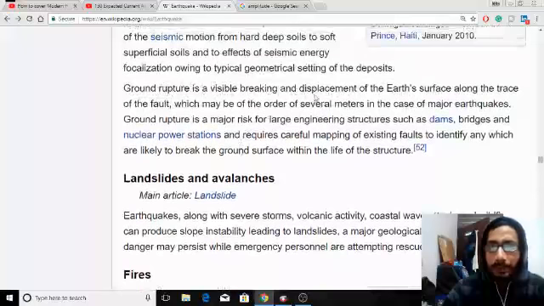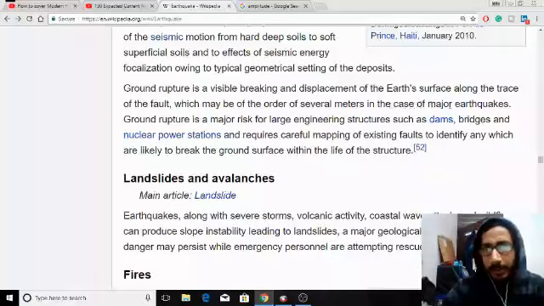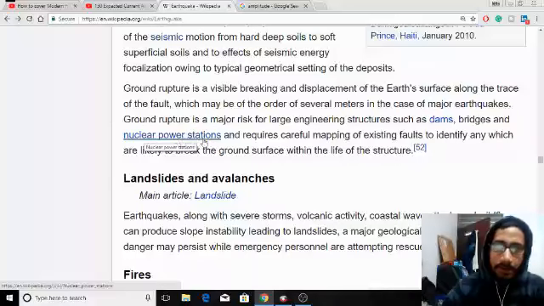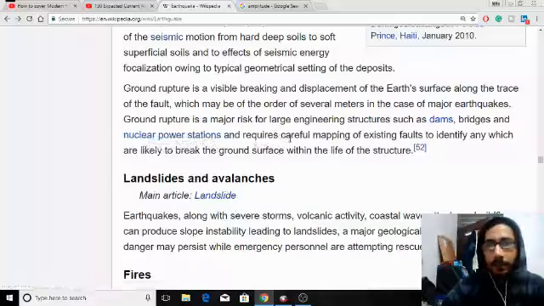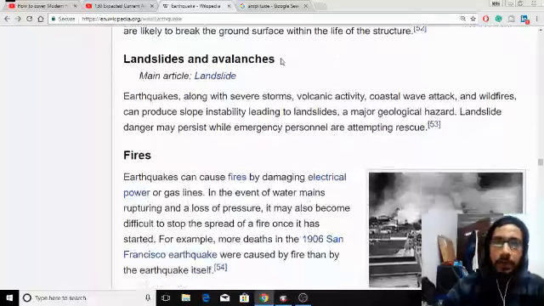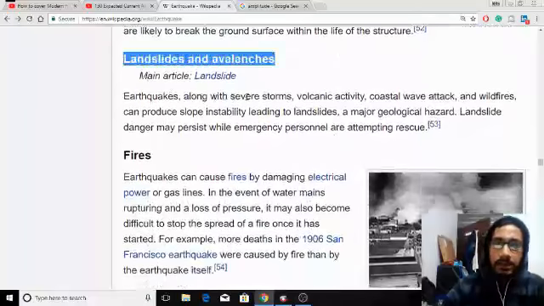Ground rupture is the visible breaking and displacement of the earth's surface along the trace of the fault, which may be of the order of several meters, right. In the case of a major earthquake, ground rupture is a major risk for large engineering structures such as dams, bridges, and nuclear power stations, and requires careful mapping of existing faults to identify any which are likely to break the ground surface within the life of the structure.